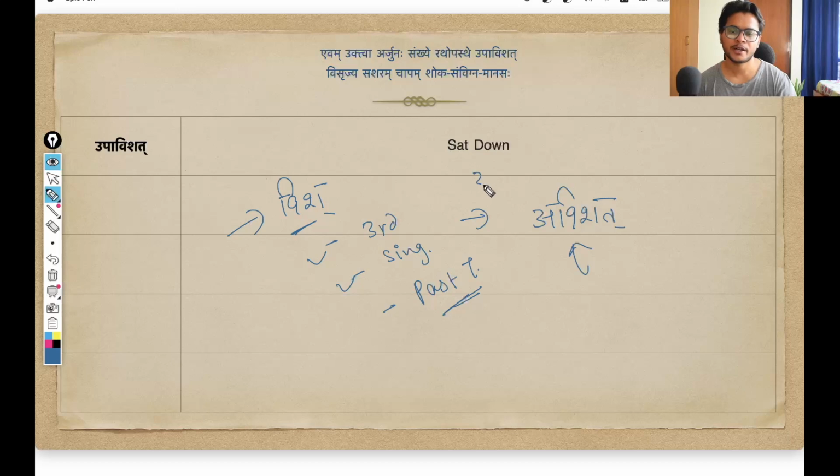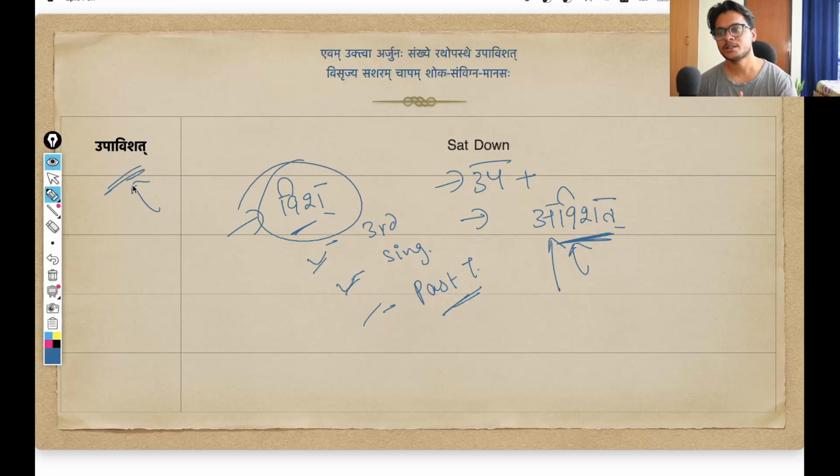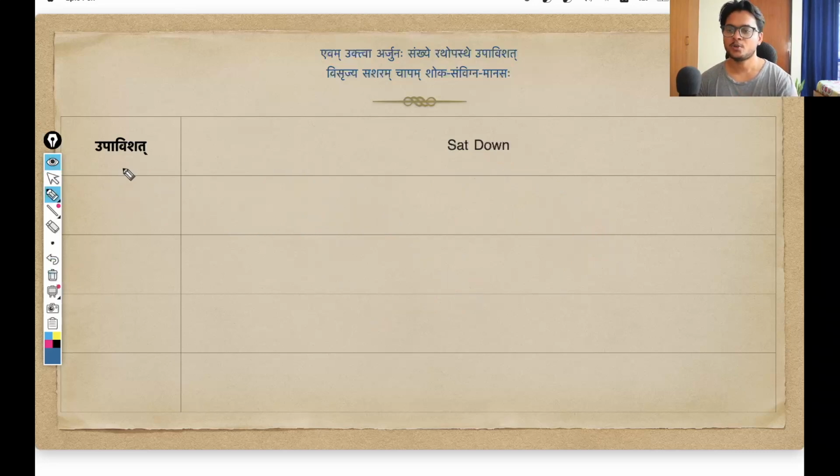Okay, and now once you have got the verb form based on these three properties, then you always attach the prefix upsarga. So upsarga you always attach after you have got this particular form. So avishat plus up, due to dirgha sandhi, up plus avishat changes into upavishat. That is what is happening here. That is how we get this dhatu roop. Okay. And upavishat, as we saw the meaning, sat down. Some person sat down. Now let us move on.